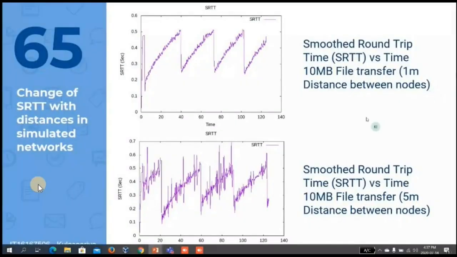SRTT is one of the main components which is used to calculate the RTO value. So I have used the simulation to test with different signal strengths and distances. As you can see in the second graph, when the signal strength weakens, the SRTT value fluctuates greatly.